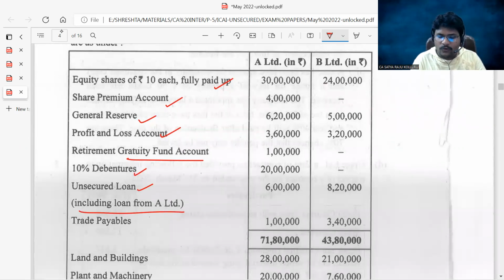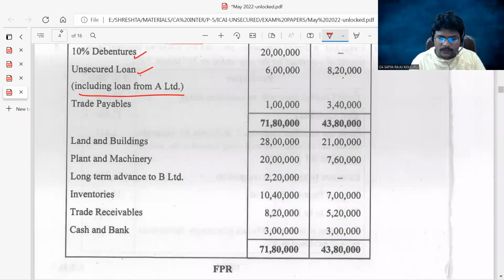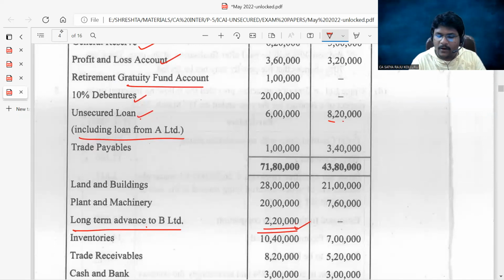Now, in B Limited's books, if you observe, long-term advance to B Limited is there, which is 2,20,000. So this is an advance given by A Limited to B Limited. For A Limited, it is an asset; for B Limited, it is a liability. Out of this 8,20,000, this 2,20,000 is intercompany owings.